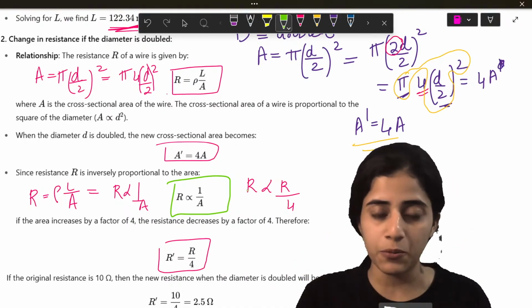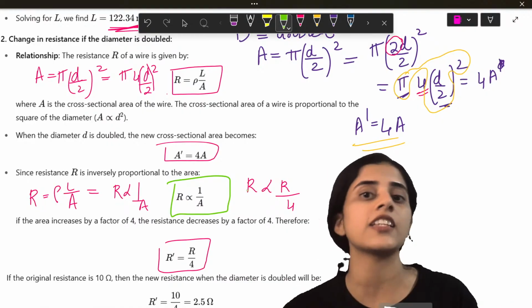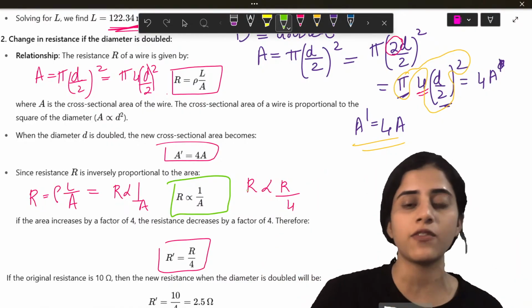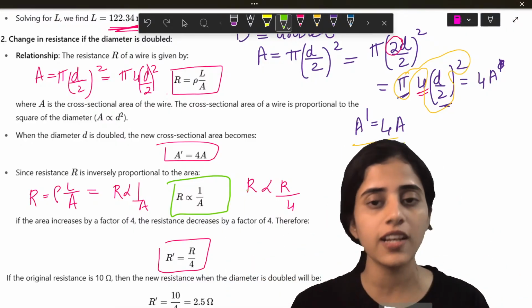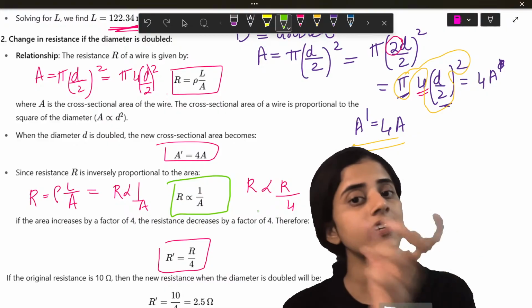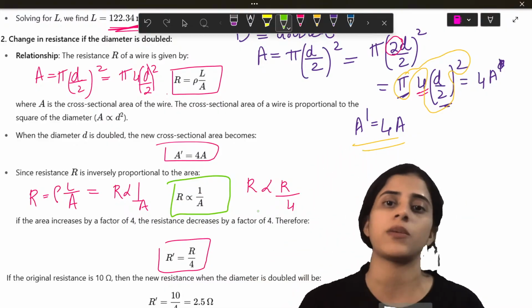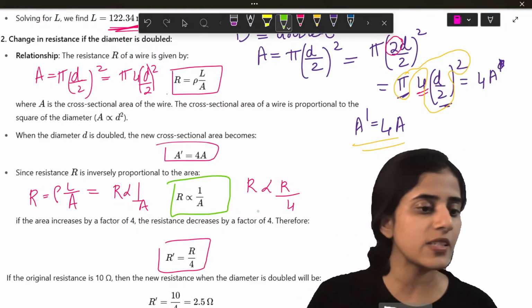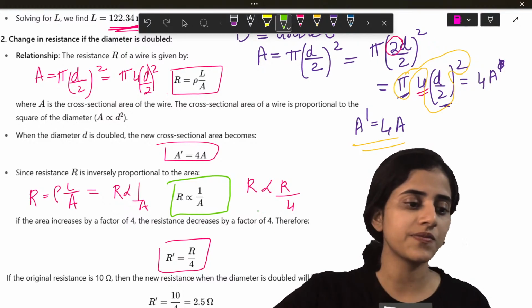Since it's inversely proportional, when resistance increases by 4, area should decrease by 4. Or area increases by 4, resistance should decrease by 4 since they're inversely proportional. So since they're inversely proportional, what happens to area? Area increases by 4. So resistance should decrease by 4. That's why it becomes R by 4. Is this fine? Someone had asked me, I don't remember the name. Can you tell me if this is fine?